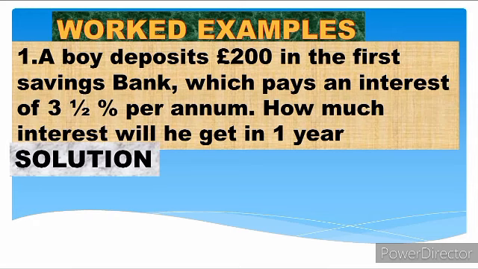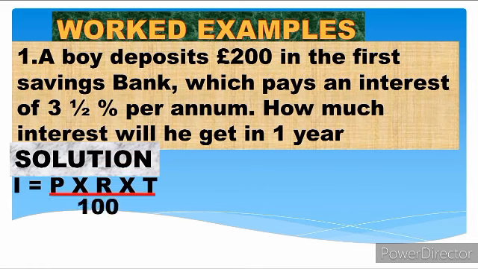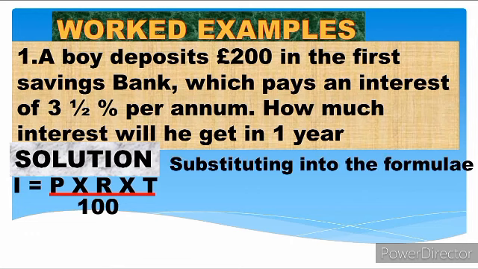So when we solve our solution, remember that our formula is principal times rate times time over 100. Now when you substitute into the formula, what we have is interest is equal to, now the money you deposit is your principal, so £200 is our principal, times our rate.